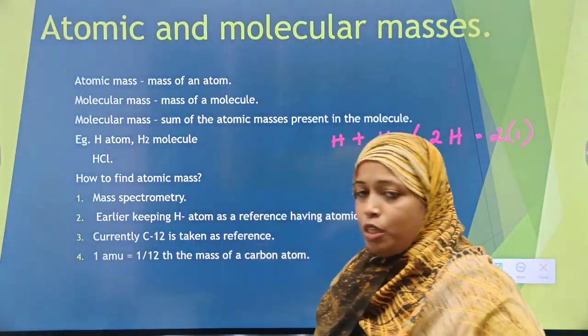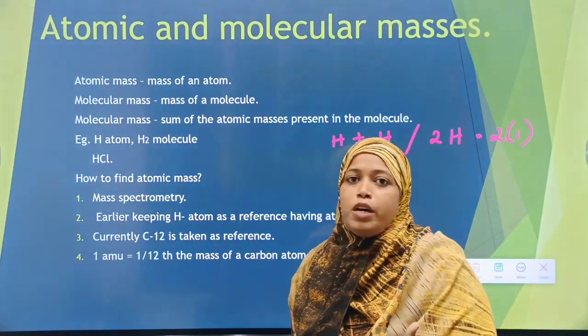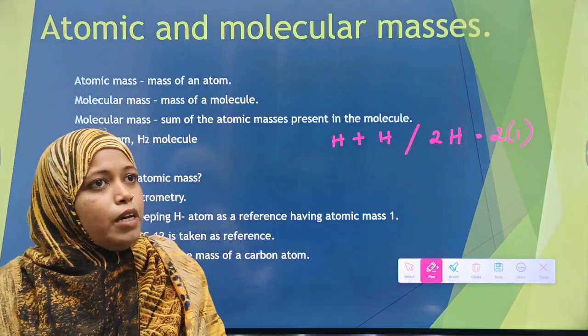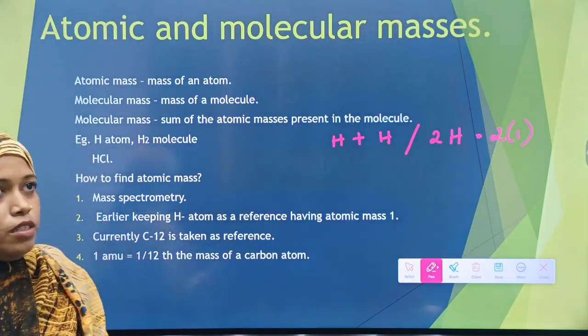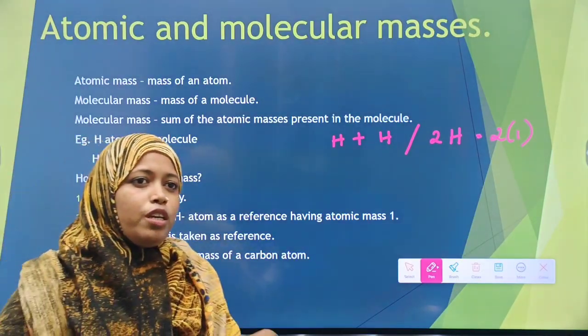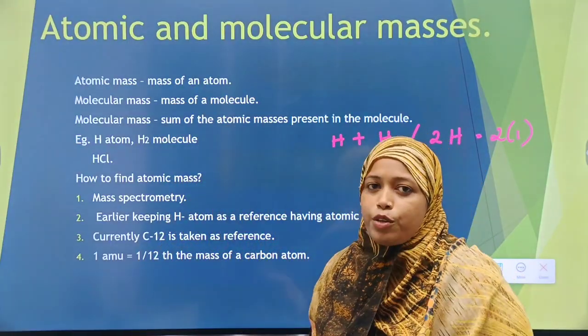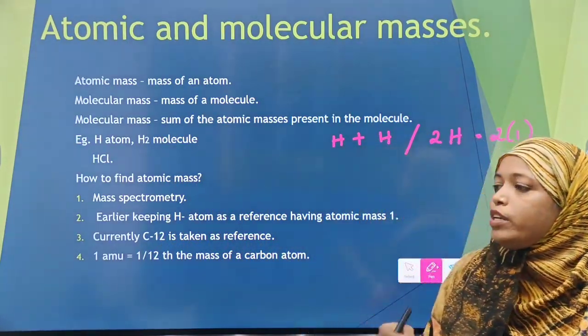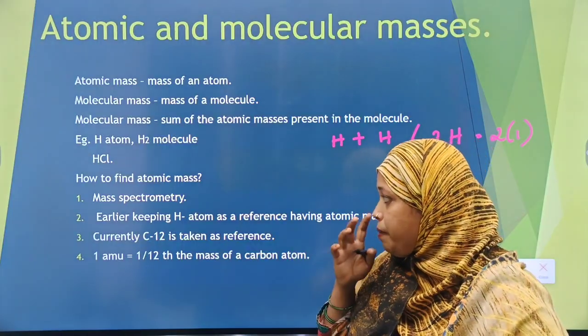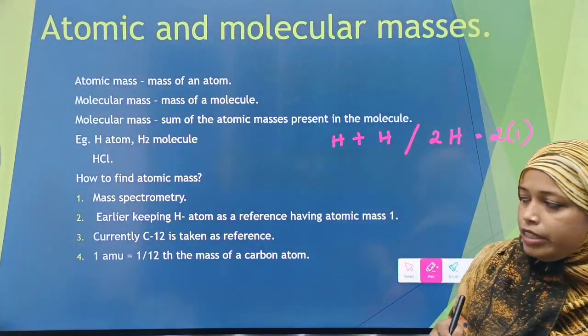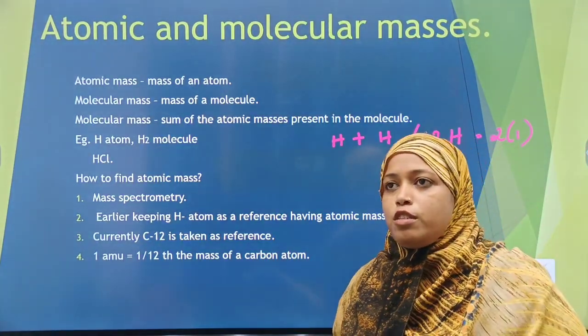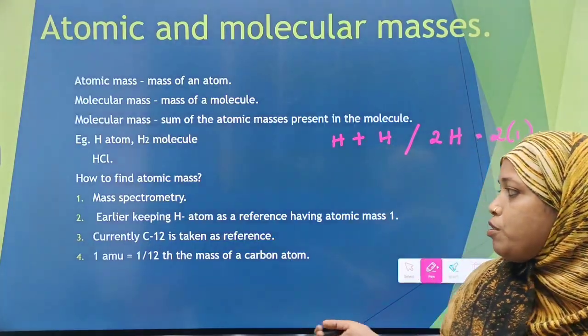Now, how to find atomic mass? Molecular mass we can find through atomic mass, but how will you find atomic mass? In today's generation, it is possible by mass spectrometry, an instrument where you can get the exact atomic mass. But in the early days, we did not have such sophisticated instruments.